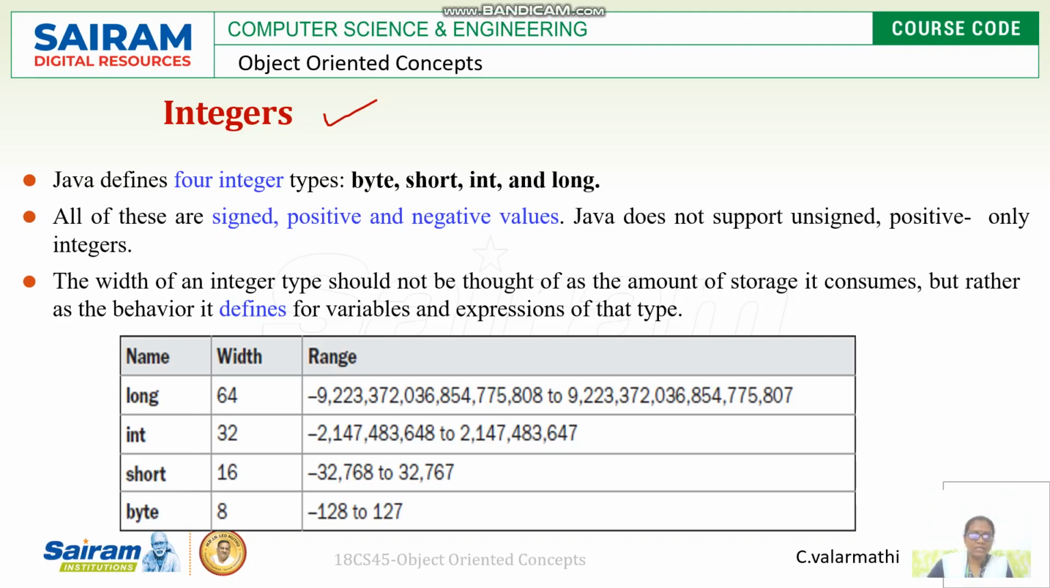Fine. All of these are signed, positive and negative values. This table shows the width of each type. Long has 64 bits, int has 32, short has 16 and byte has 8. The range is also mentioned clearly in the table. We can go in reverse direction: byte is the smallest with 8, then short, then int, then long. Like this we can see the size of each type clearly.